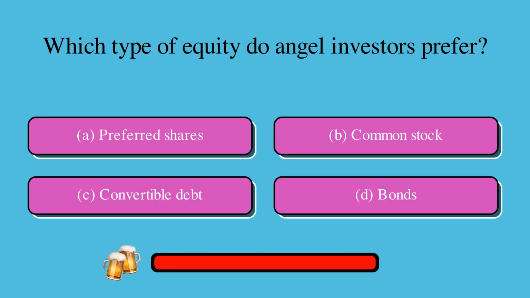Which type of equity do angel investors prefer? Is it A, preferred shares, B, common stock, C, convertible debt, or D, bonds? The correct answer is B, common stock.